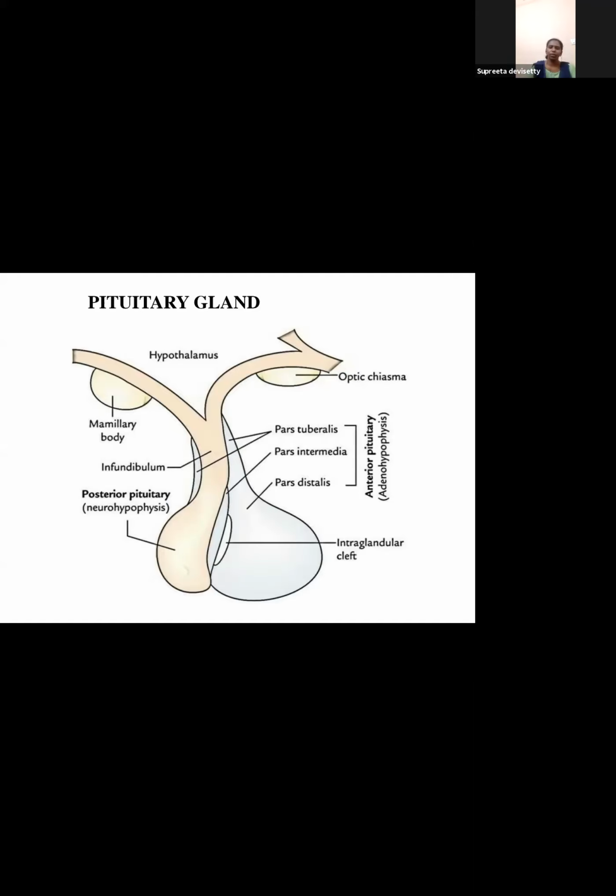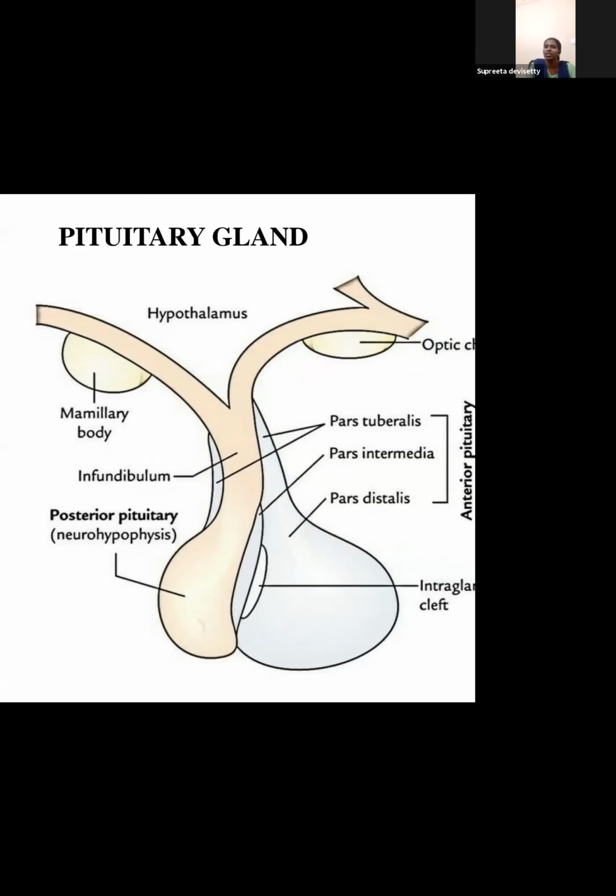Next, coming to the pituitary gland. The pituitary gland has two lobes, anterior lobe and posterior lobe. The anterior lobe is slightly larger, the posterior lobe slightly smaller. And another lobe in between, that is the intermediate lobe. Anterior lobe is big, posterior lobe is a little smaller, intermediate is very small. The pituitary gland is present in the sella turcica of the brain. Remember, it's in the brain.